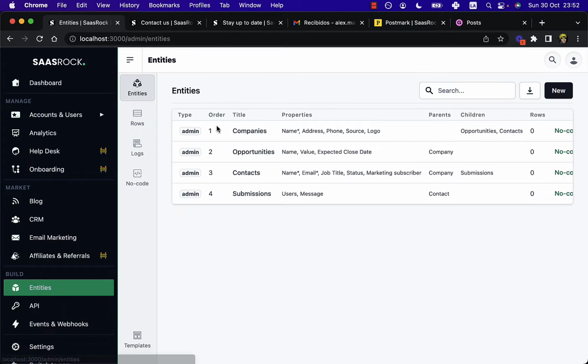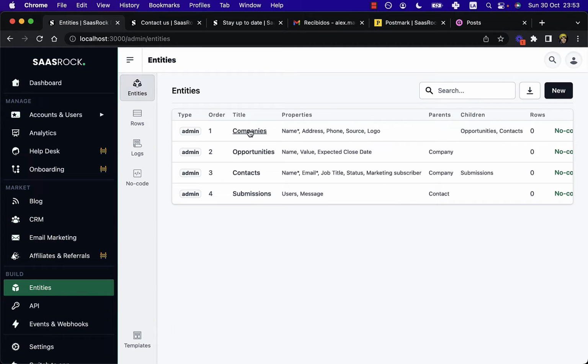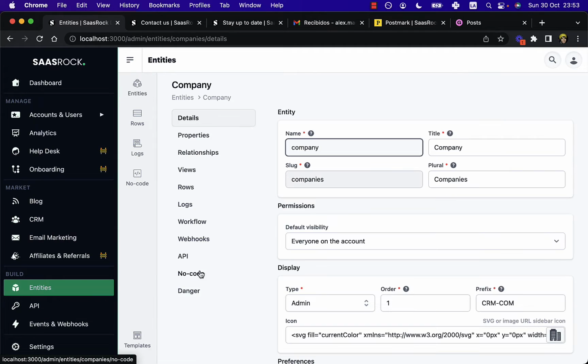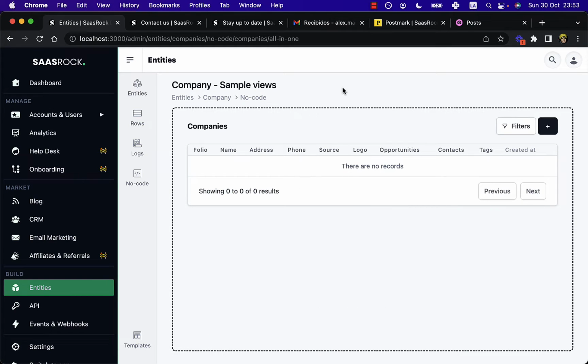So now on entities, we should have these four. And if we go to our CRM module here, it will show the overview, which is a summary of the CRM entities. And these four auto-generated CRUD, each one of these uses the same file. For example, entities, if I click on any of these and I go to the no-code route, this all-in-one is one file that handles the CRUD.